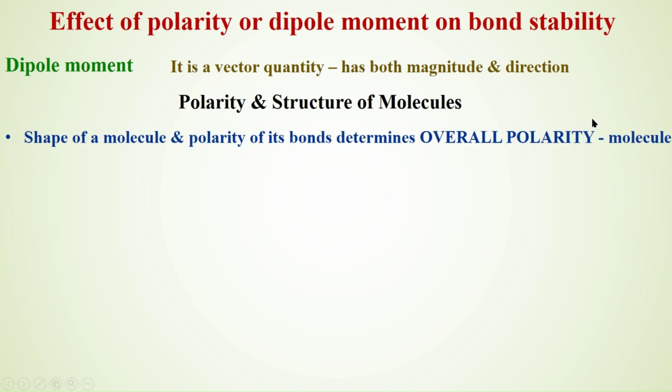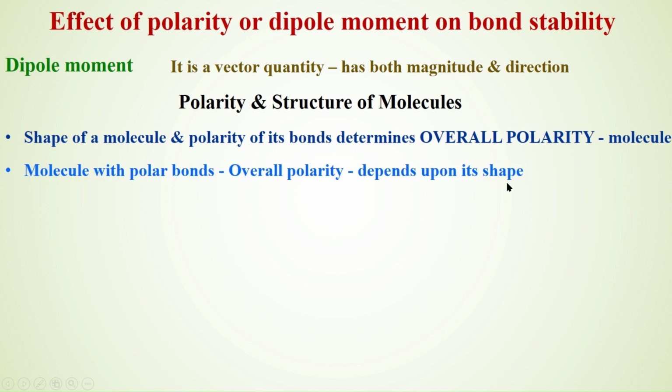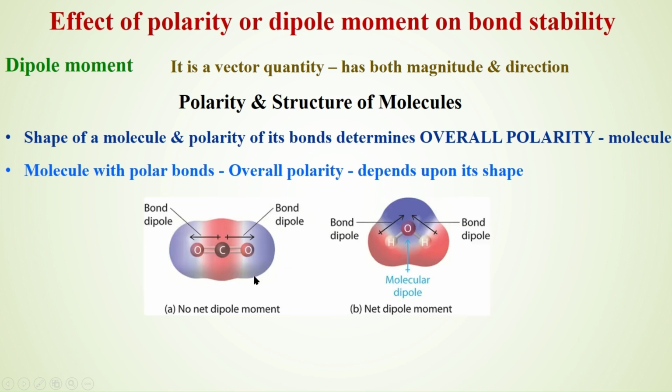For example, the shape of the molecule determines the overall polarity. Molecules with polar bonds having a different shape will have different polarity. For example, carbon dioxide. Carbon is flanked between two oxygens with double bonds, and they are in opposite directions.